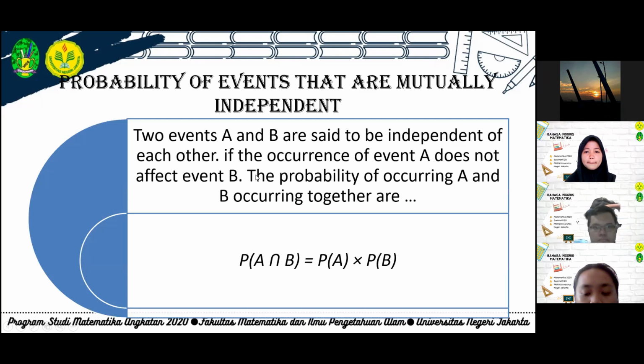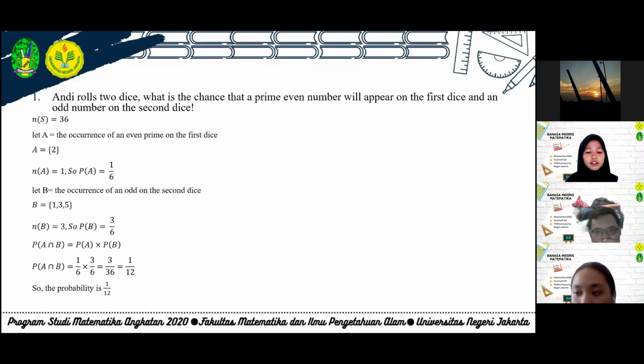Next, probability of events that are mutually independent. Two events A and B are said to be independent of each other if the occurrence of event A does not affect event B. The formula for the probability of events that are independent is probability of A intersection B equals probability of A times probability of B.